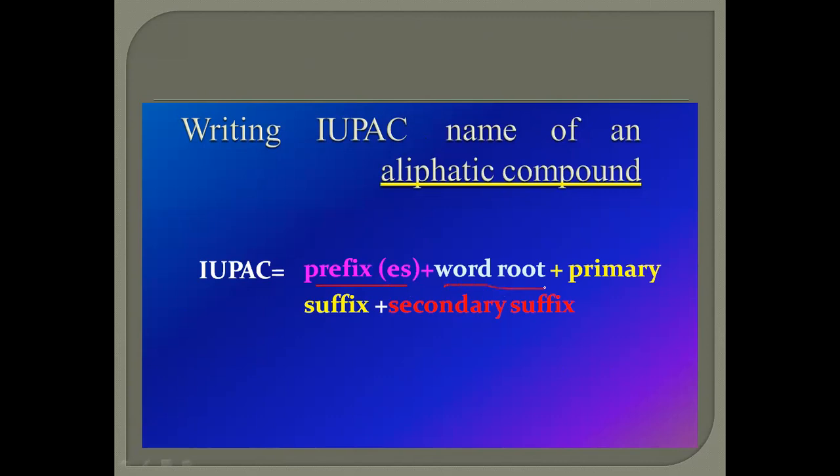Then the word root depends on the longest possible number of carbon atoms, so we have to identify the word root. Then the primary suffix, we have to identify on the basis of the nature of bonds present: single, double, or triple bonds. And finally, depending on the functional groups, the secondary suffix is written. This is the writing style for IUPAC nomenclature for aliphatic compounds.